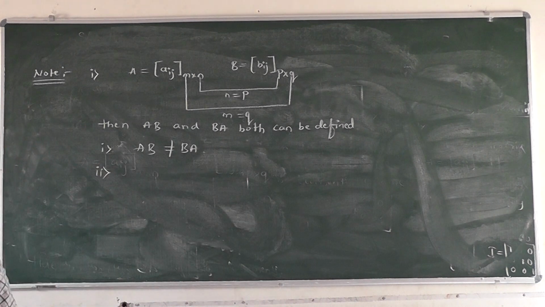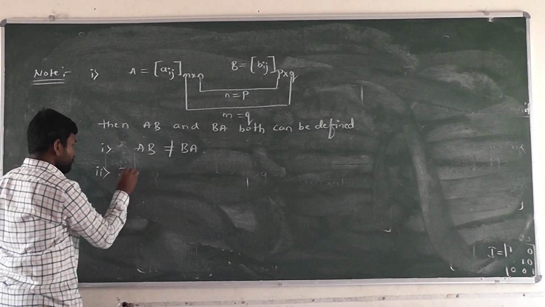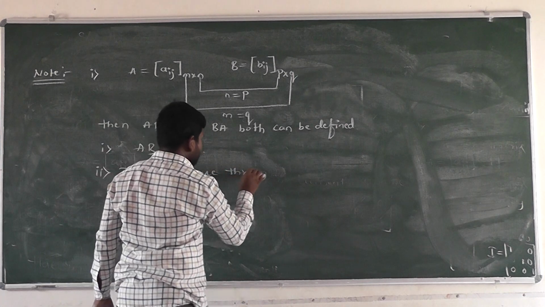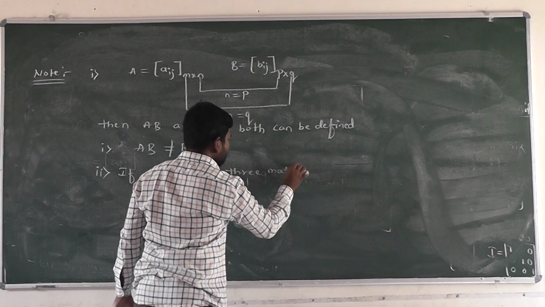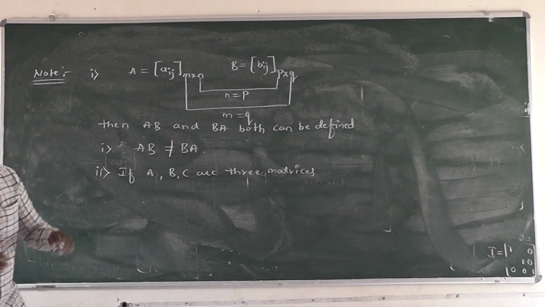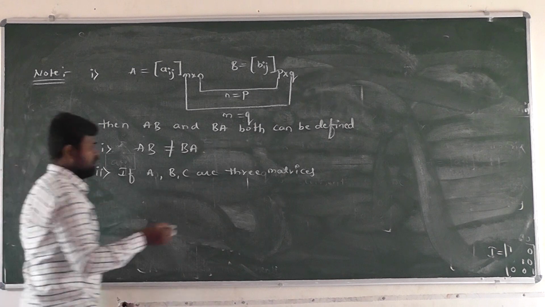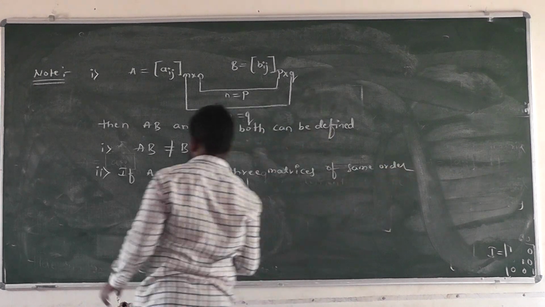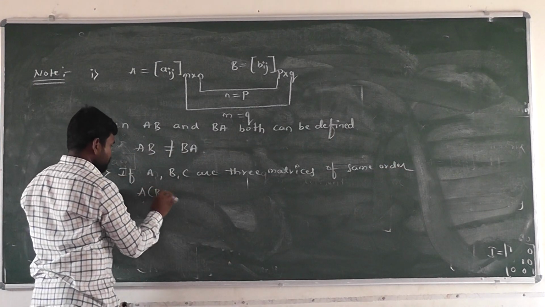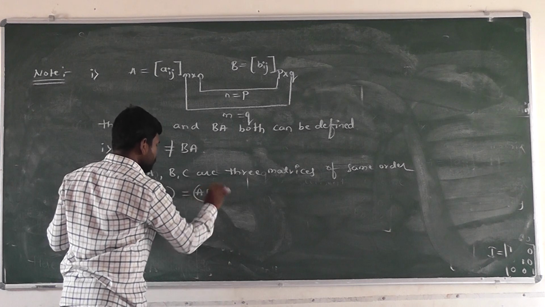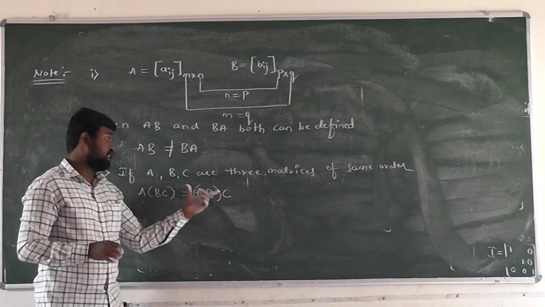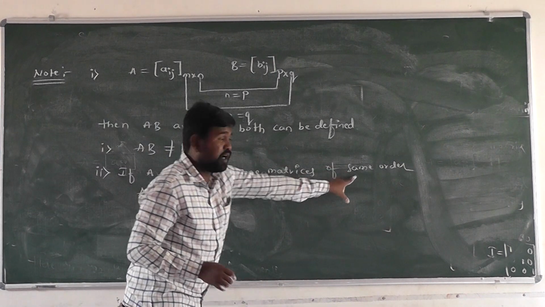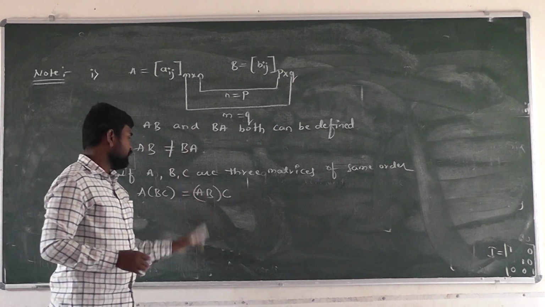Next, second one. If A, B, C are three matrices of the same order, then A into BC is equal to AB into C, right? This is the associative property, which is satisfied for matrix multiplication. Here A, B, C are three matrices of the same order. Then only A into BC is equal to AB into C.